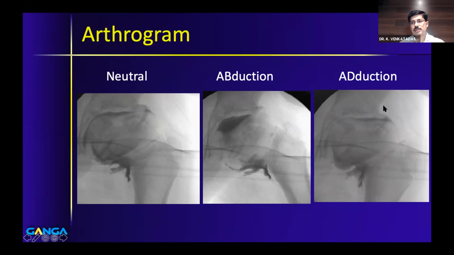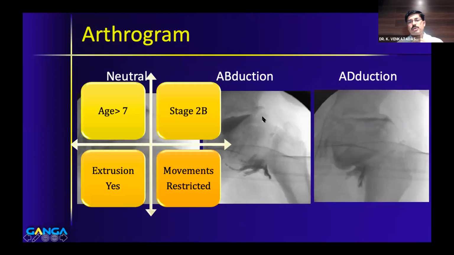And when you adduct, you can see that it is sitting nicely. The femoral head is now contained in the acetabulum nicely and hinging is not there. So if you have to do something, the problem here is they will have restriction of abduction. Because of hinging, the child will not be able to sit cross-legged. They will not be able to abduct. So that is one of the common complaints in our society. The child is not able to sit cross-legged.